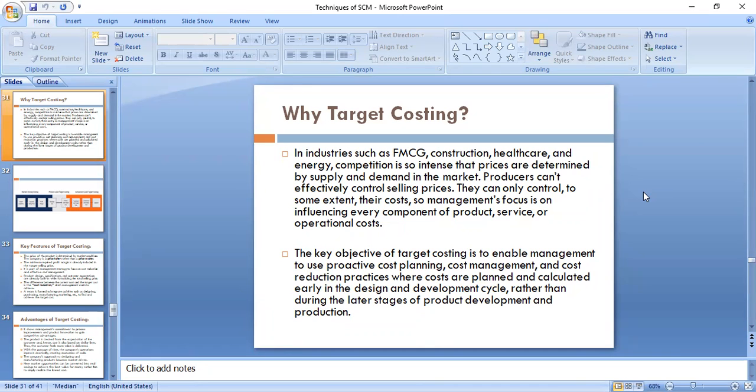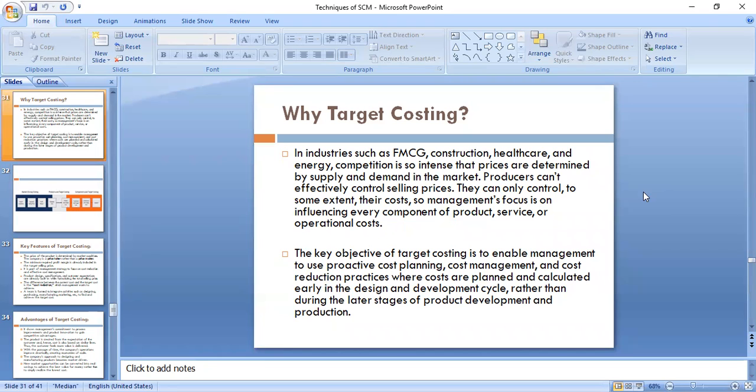The key objective of target costing is to enable management to use proactive cost planning, cost management and cost reduction practices, where costs are planned and calculated early in the design and development cycle rather than during the later stages of product development and production.